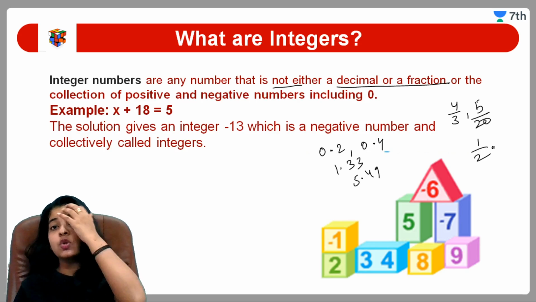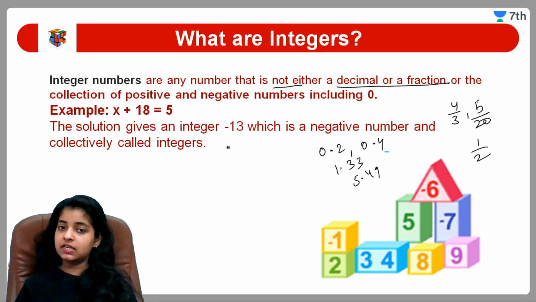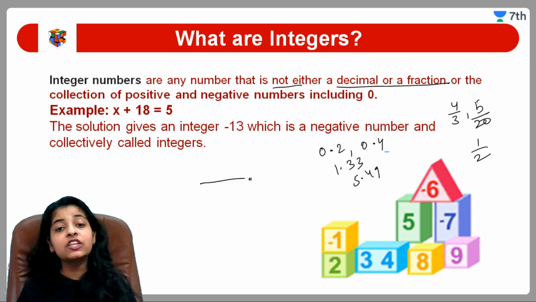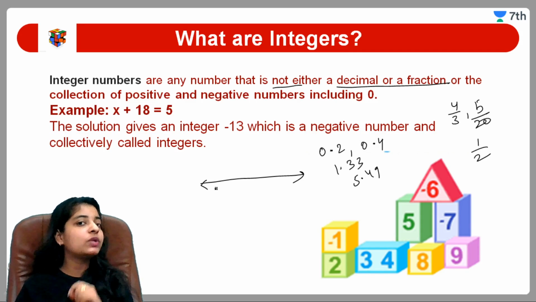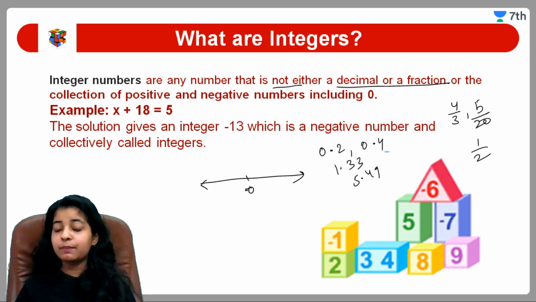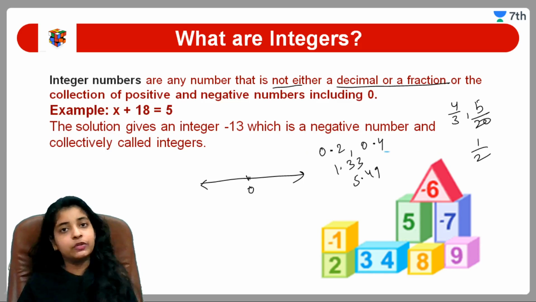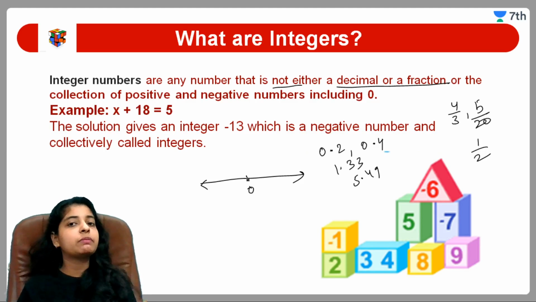ठीक है. अब integers होते क्या हैं? Integers are the numbers which are the collection of positive numbers and negative numbers including zero. अब नंबर लाइन है, ये मैंने आपको डिटेल में अपने पार्ट 1 में बताई है. So for viewing all this in detail, just refer to that video. अभी मैं आपको शॉर्टकट में बताती हूँ.